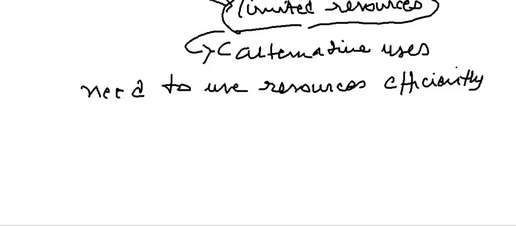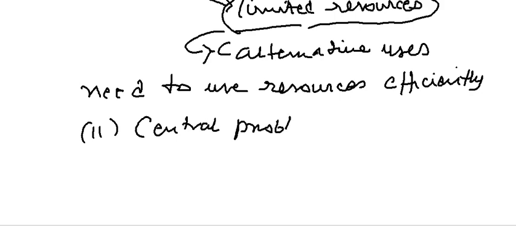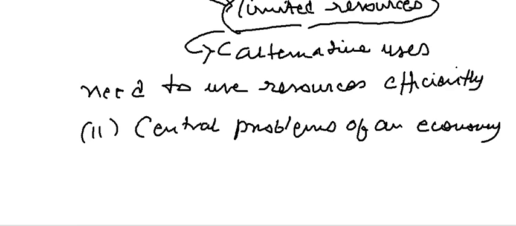Now a second part here: the first was limited availability of resources. The second part we are going to study here is called central problems of an economy. What do we study here?